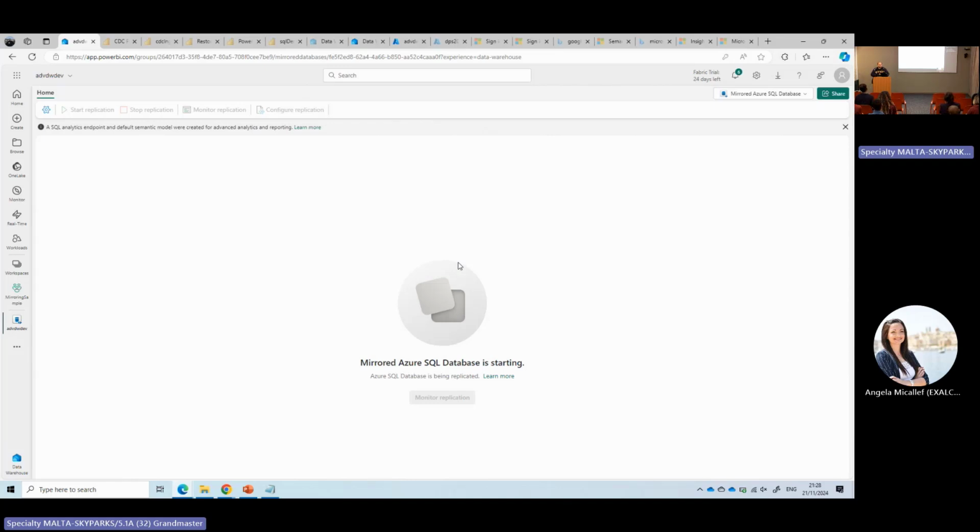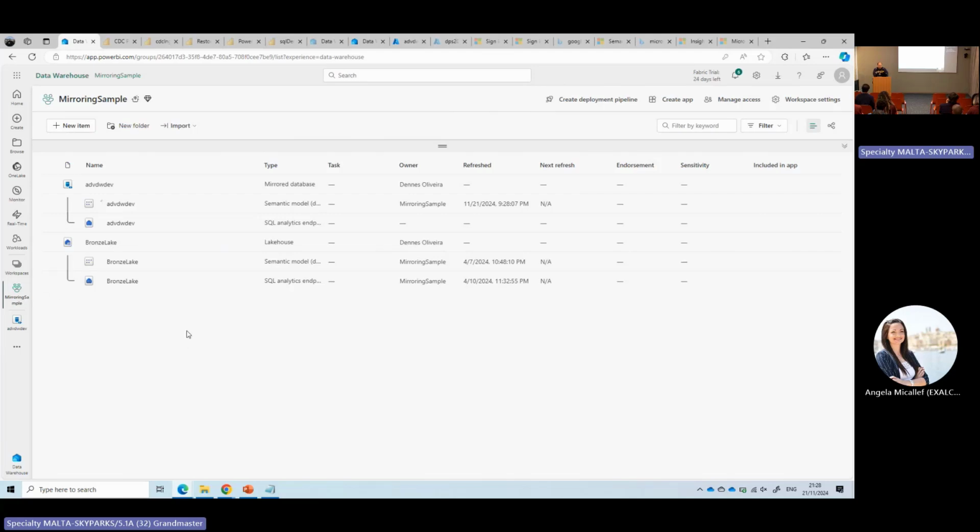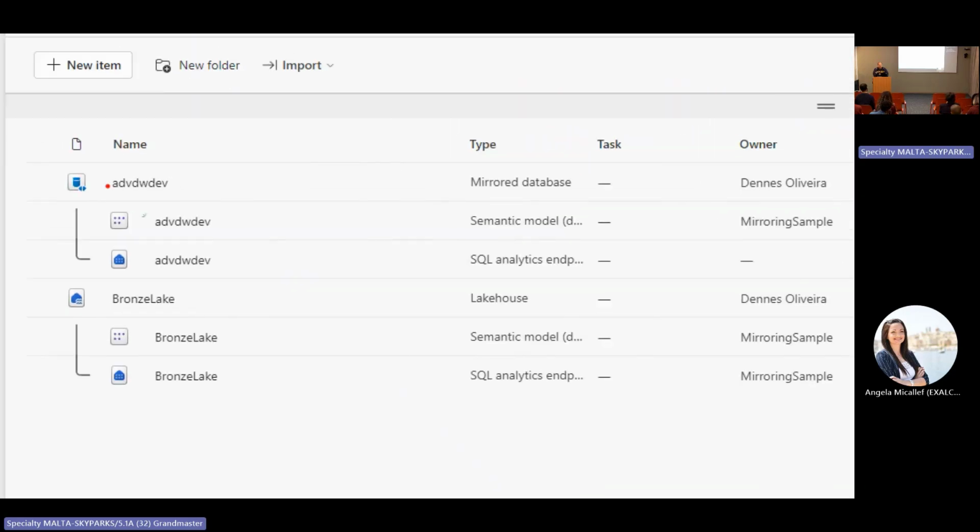The mirroring is starting. While the mirroring is starting, we can take a look at the workspace and see what was created. So I have a special object, which is not a data warehouse or lakehouse. It's a mirrored database. The mirrored database has a SQL endpoint for us to query it.